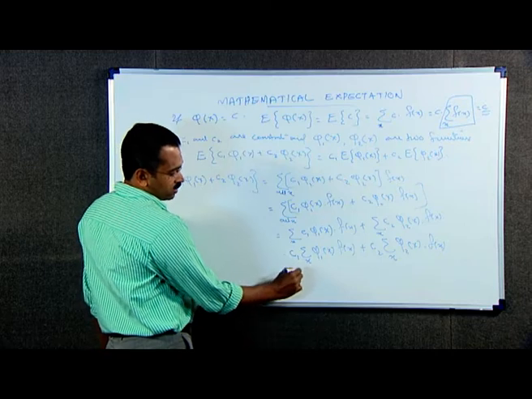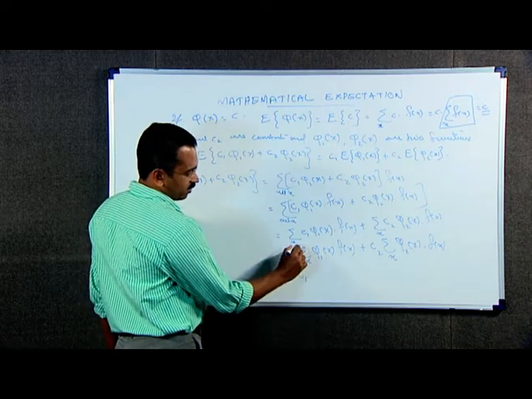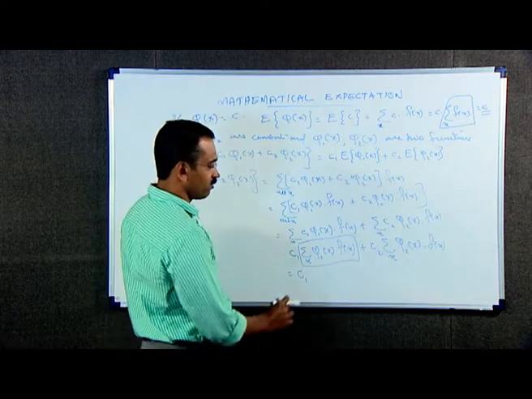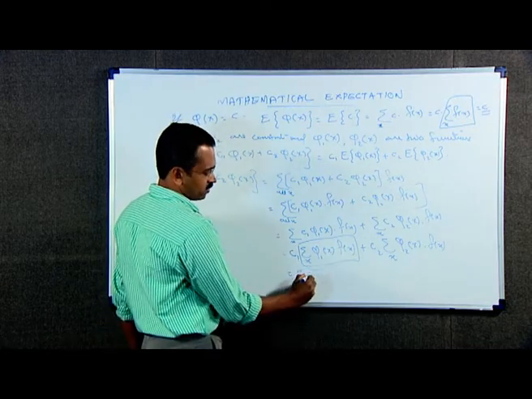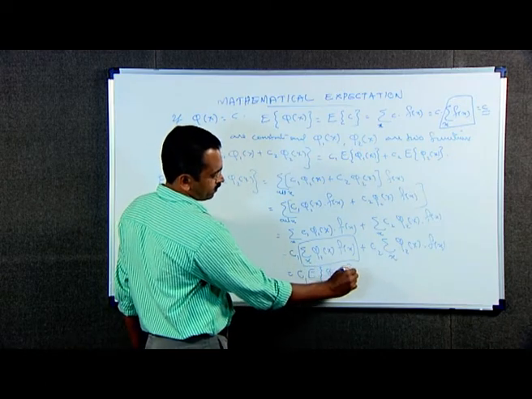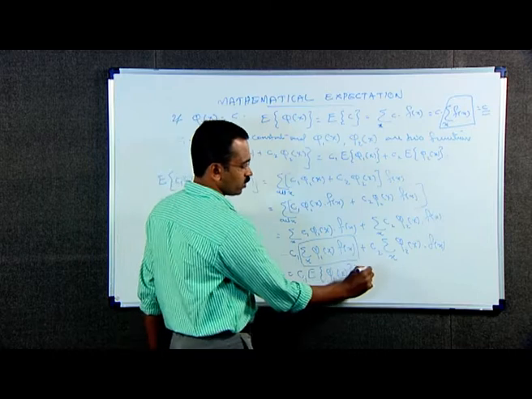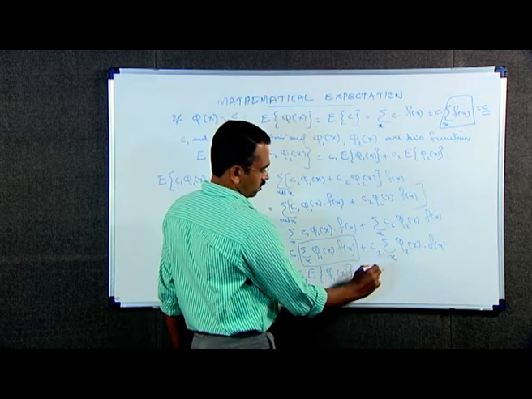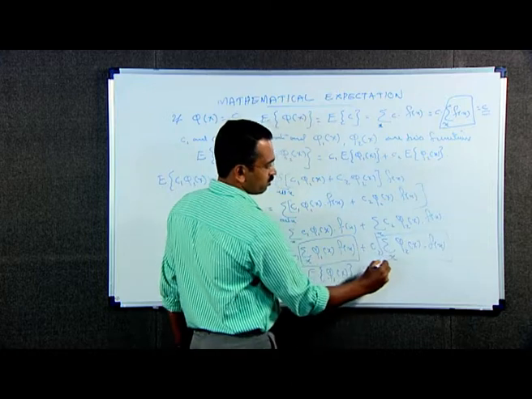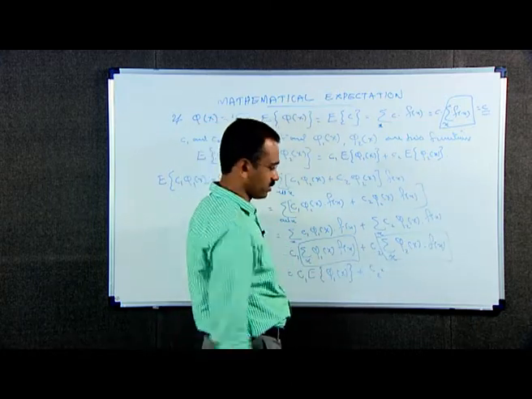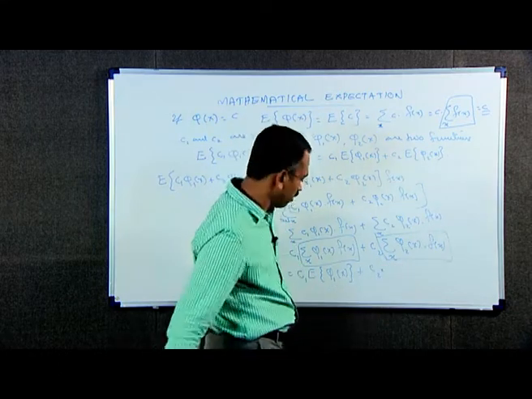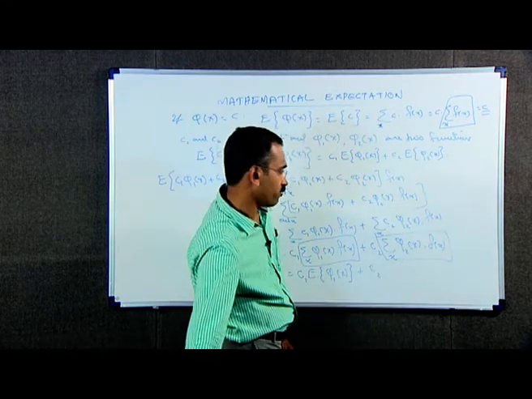This is equal to C1 into, by definition of expectation, this is expectation of phi 1 of x, plus C2 into, by definition of expectation, this is expectation of the function phi 2 of x.